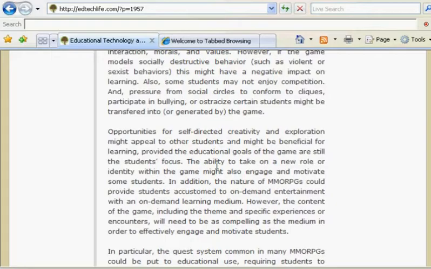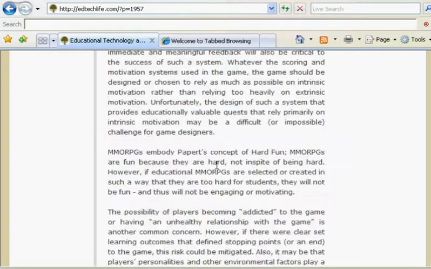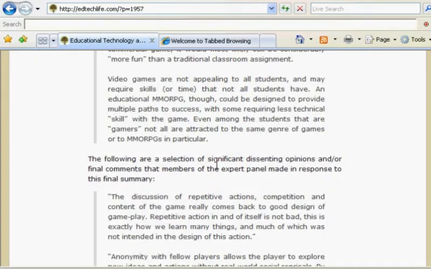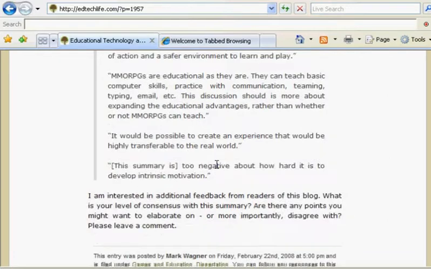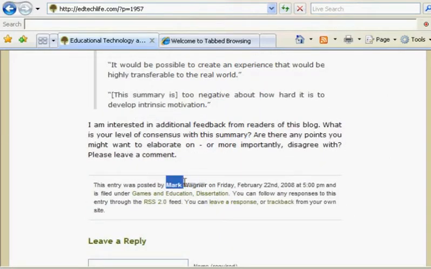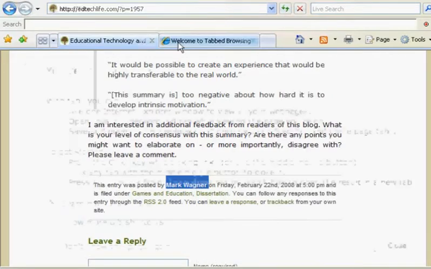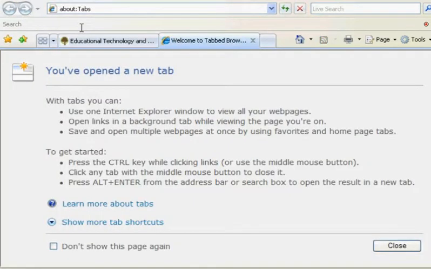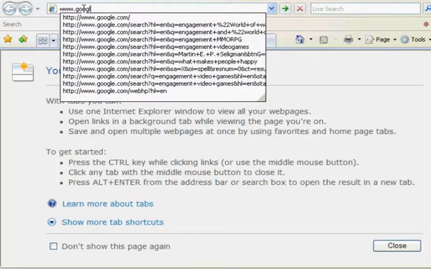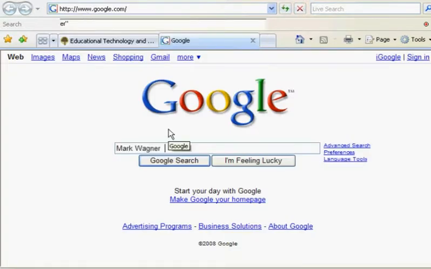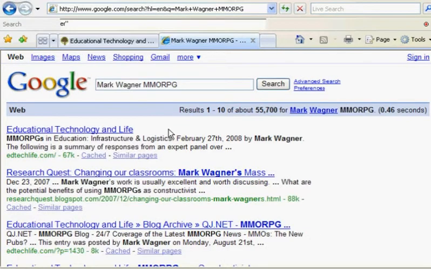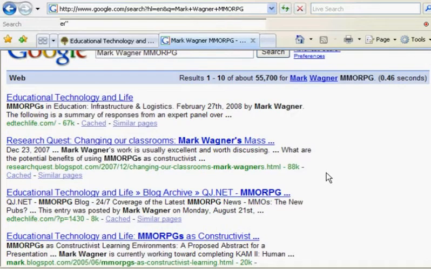Okay, so it's really arguing that the quest system and self-directed creativity within the game allow a lot of engagement, so you really become part of the game. So, I mean, it's supportive, but it's not necessarily academic. It's just a blog entry. I don't know who this Mark Wagner is, so why don't we do a search for Mark Wagner and see what other work he's done, see if it's going to be useful for me. So I've gone to Google and searched for Mark Wagner and MMORPGs, just because there could be a lot of them. Well, the first article that comes up is the one we were just looking at.